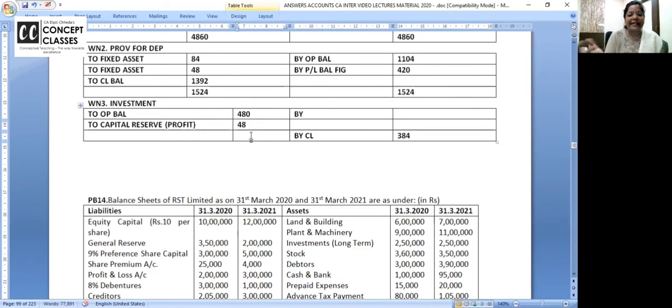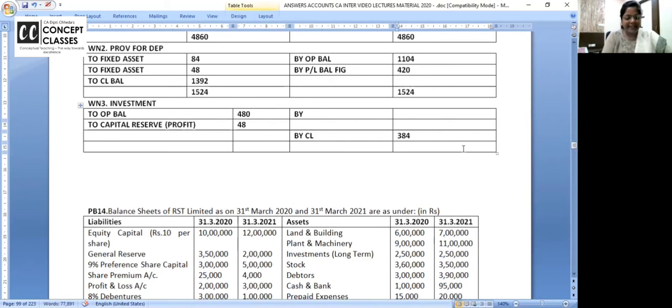So can I get the balancing figure as the sales value? 480 plus 48, 528. This side also 528 minus 384. How much are you getting? 144. 144 is the by bank. I am writing here the balancing figure.